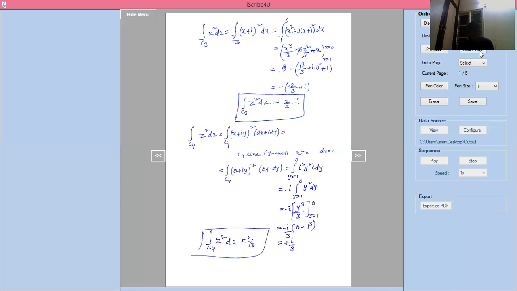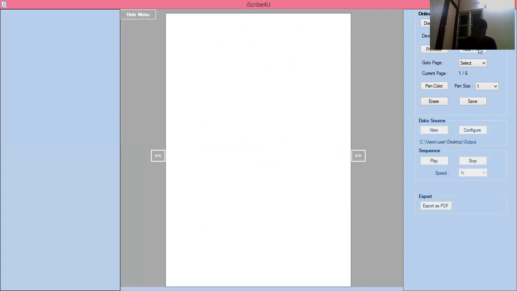Now first curve, second curve, third curve, all the curves I can take now. So finally I'll get the result like this. Integration of C into f of z into dz equal to integration of C1 into f of z into dz plus integration of C2 into f of z into dz plus integration of C3 into f of z into dz plus integration of C4 into f of z into dz.